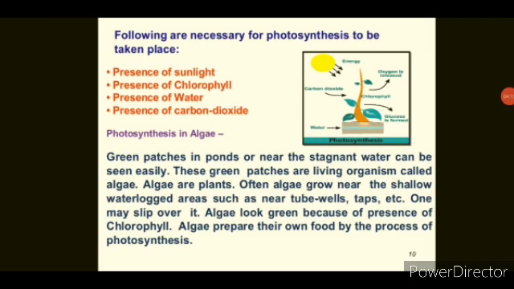For photosynthesis, the following four things are required: chlorophyll, sunlight, carbon dioxide, and water. As you know, chlorophyll is a green pigment which is present in the leaf. And the sunlight is absorbed by the chlorophyll which is present in the leaves. And carbon dioxide is absorbed from the atmosphere by the leaf through small pores present on the lower surface of leaves. These pores are called stomata.